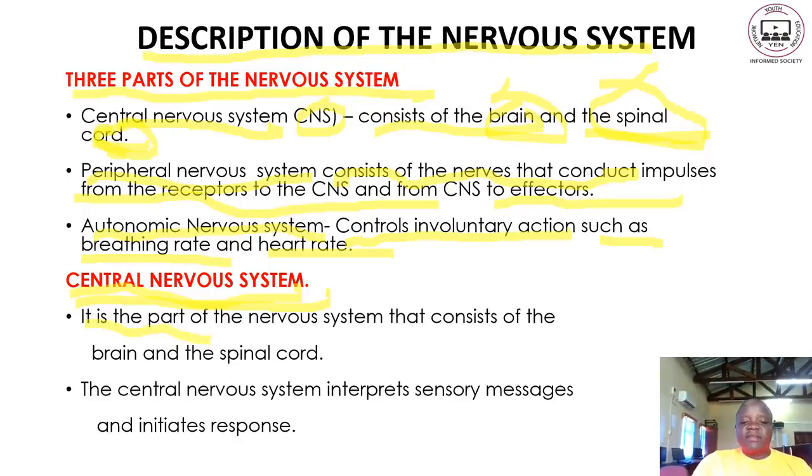It is the part of the nervous system that consists of the brain and the spinal cord. So two parts form the central nervous system, the spinal cord and the brain. The central nervous system interprets the sensory messages and initiates a response. That's what it means. Next page.